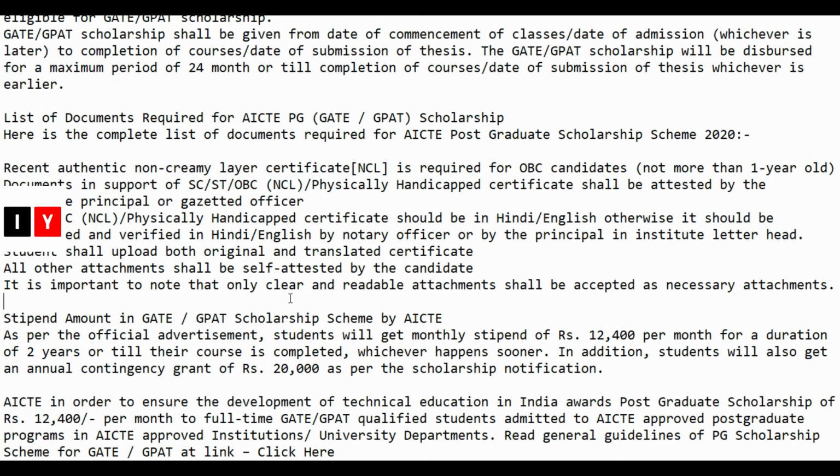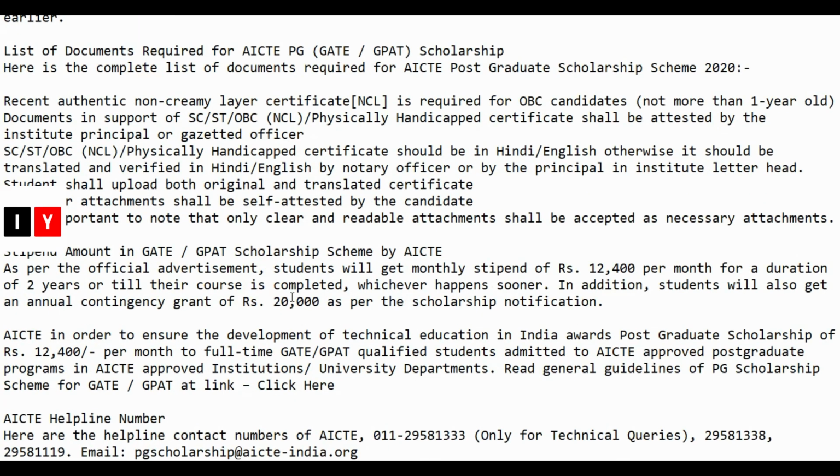Moving on to the stipend details. As per the official advertisement, students will be getting a monthly stipend of 12,400 per month for a duration of 2 years or till the course is completed, whichever happens sooner. In addition, students will also get an additional grant of rupees 20,000 as per the scholarship notification. So AICTE, in order to ensure the development of technical education in the country, awards PG scholarship of 12,400 per month to full-time GATE or GPAT qualified students. So you can check out all the details on the official website.